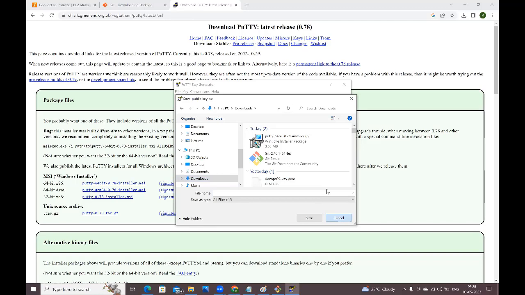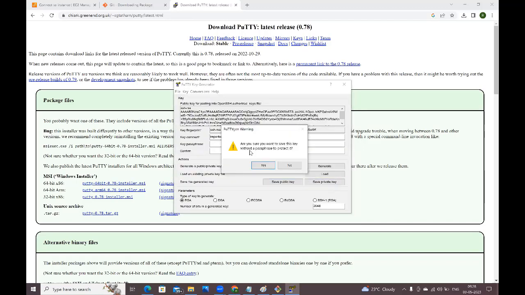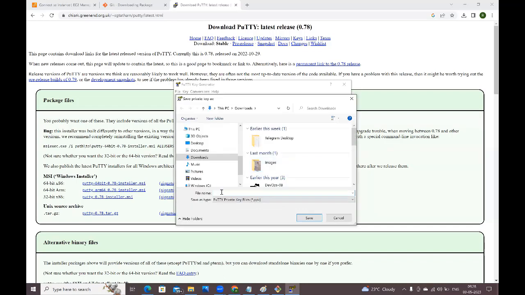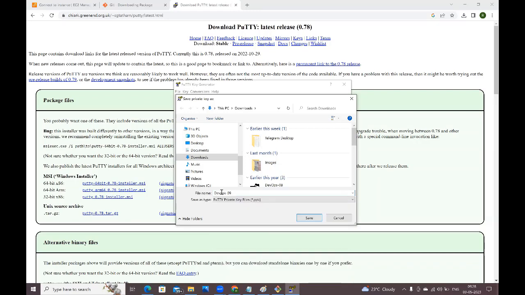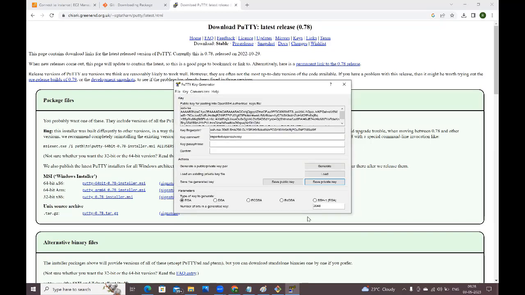Save private key. Click on Save private key. See guys, in the downloads only I am going to save. The name I will give is DevOps-09. See guys, it is going to be saved as a PuTTY private key. PPK means PuTTY private key, guys. Now click on Save. Right, that's it. Done, guys. You can close this one.